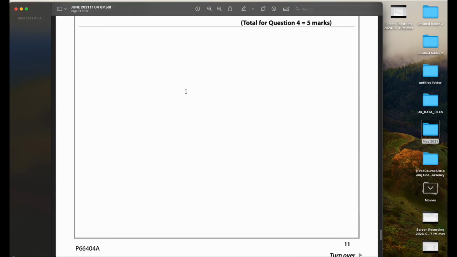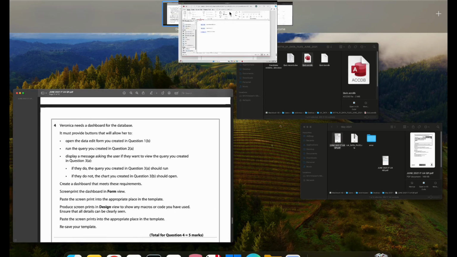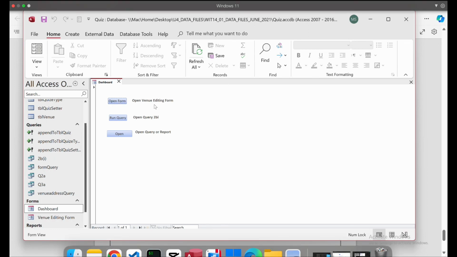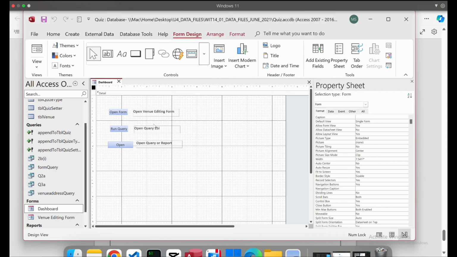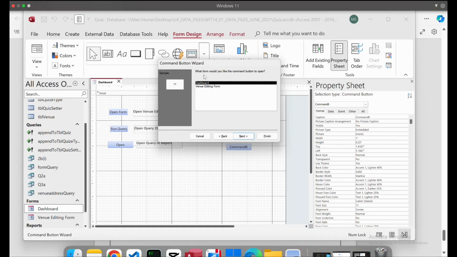Based on question 4, they say that we have to open the edit form you created in question 1b, right? What I did here, if I go to the design view, I took a button from here, and because I have to open the form, it's a form operation, and then I created the open form. When I click on open form, next they give me the type of form that I have.